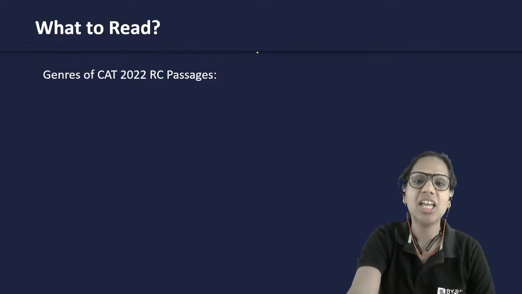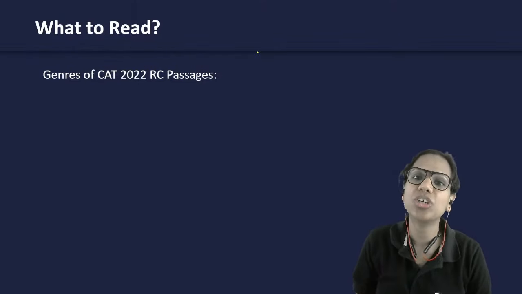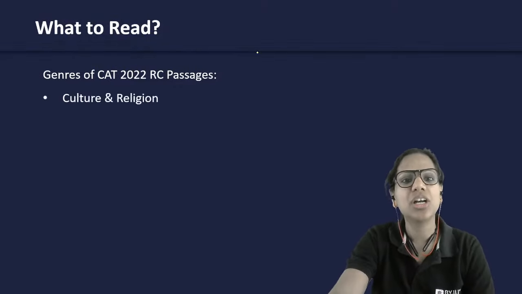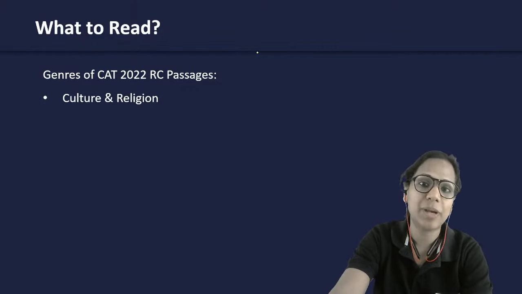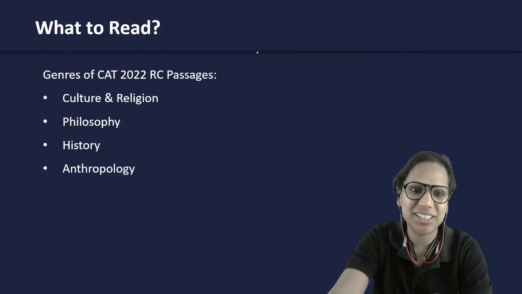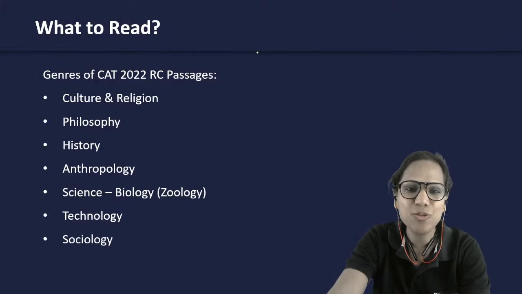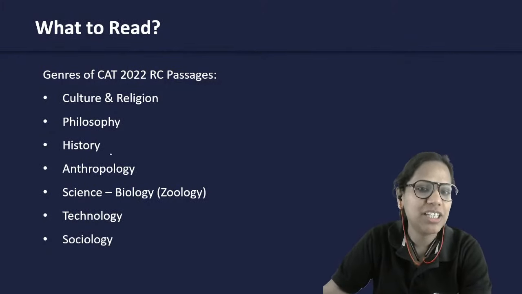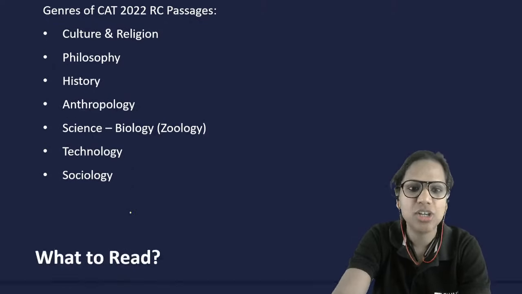Start कहाँ से करें? So your starting point, see, everything should be defined by what is asked in your exam when you're preparing for an exam, right? So let's look at the genres of CAT 22 RC passages. What all genres the passages came from, and you'll realize how diverse they have been. Look at them. So we had everything from culture to religion, philosophy, history, anthropology, science, technology, sociology.